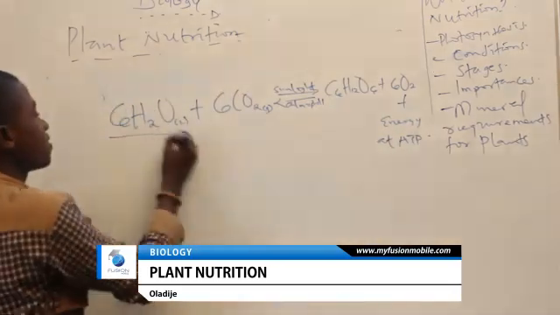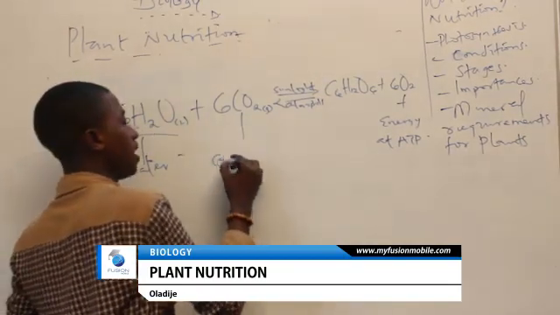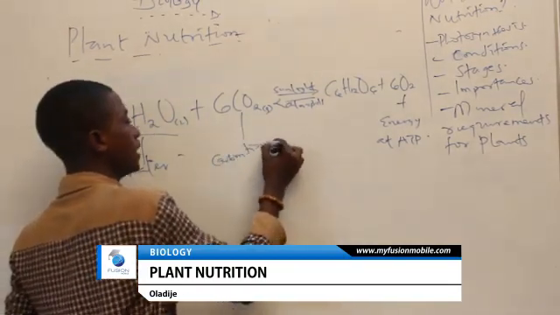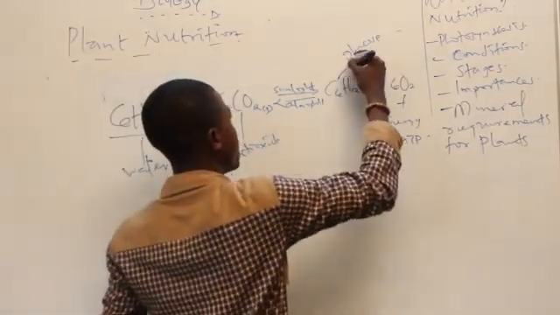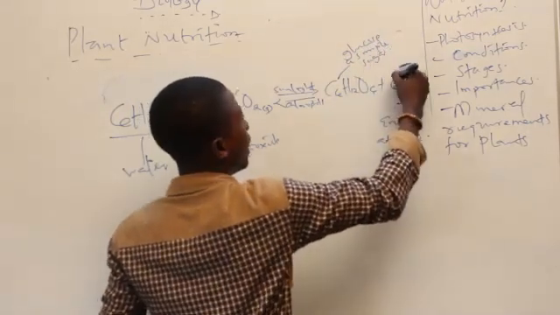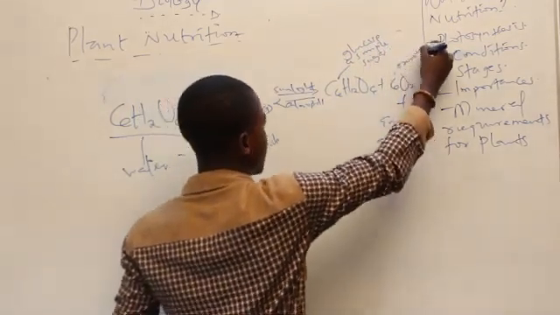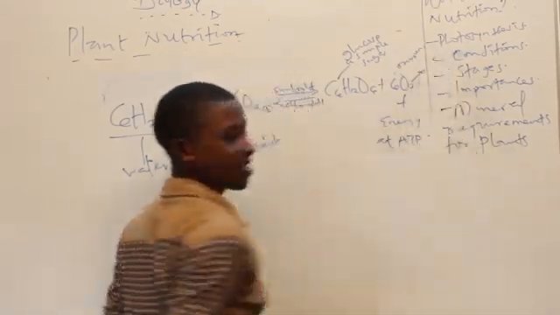Okay, now this is water. This is carbon dioxide. This is glucose, a simple sugar. This is oxygen. Now oxygen here is given off as byproduct.